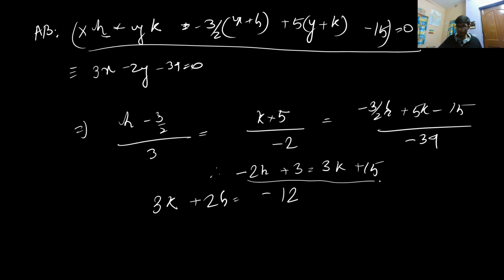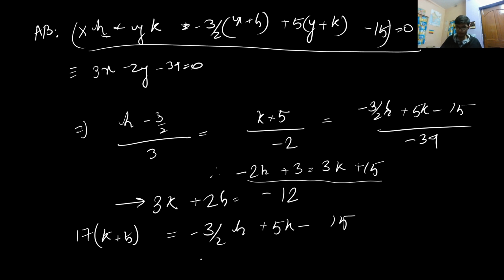Now you have this one value and the second value, so on comparison you can write it in these variables only. From this value you will get 17 into (k plus 5) equal to minus of 3 by 2 h plus 5k minus 15.